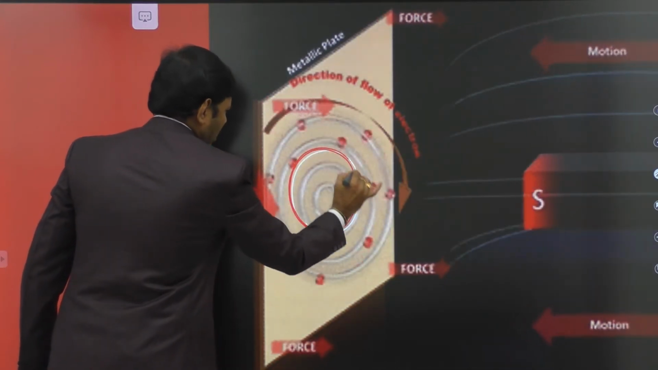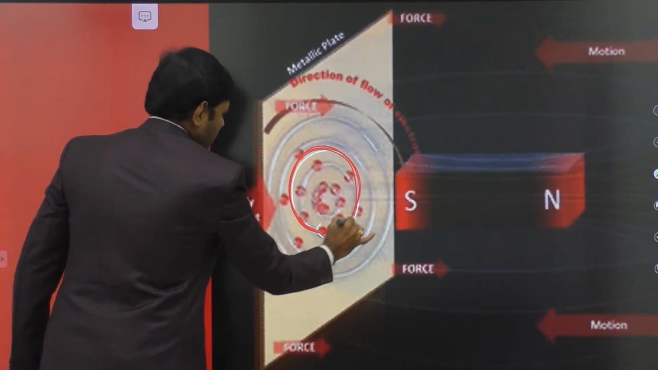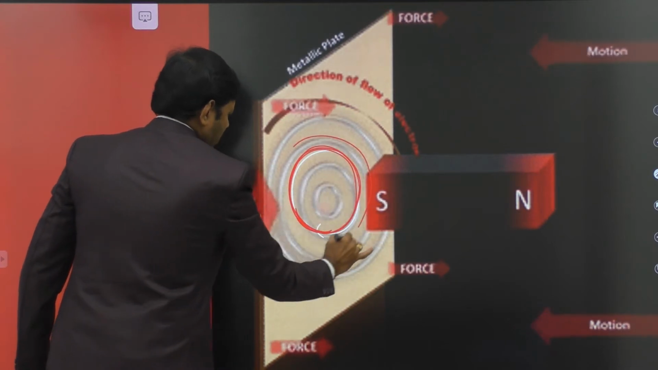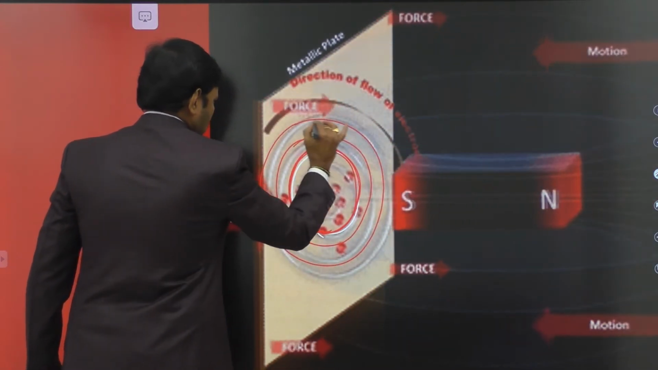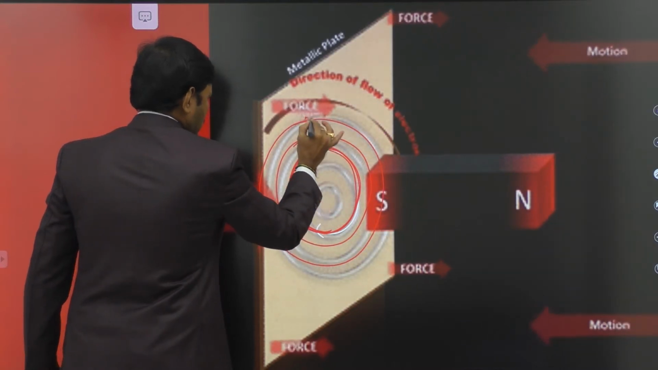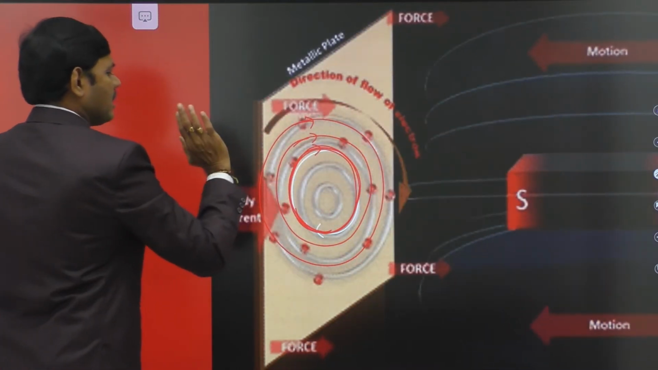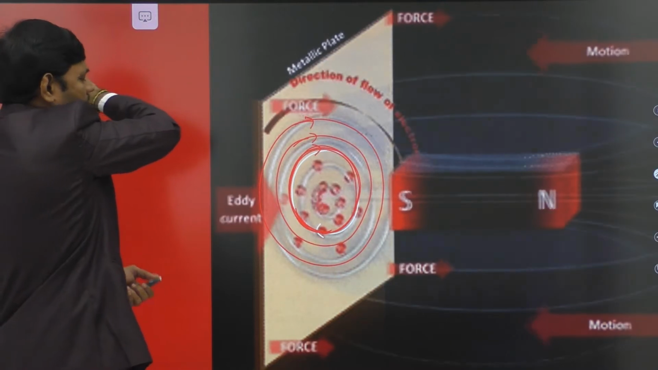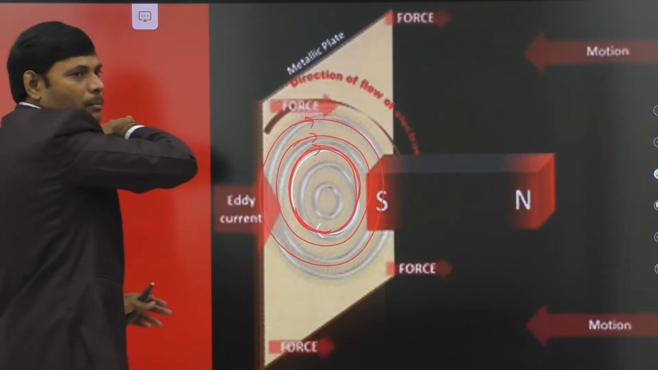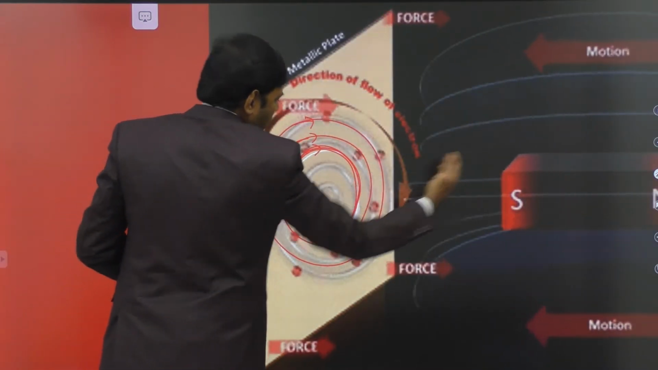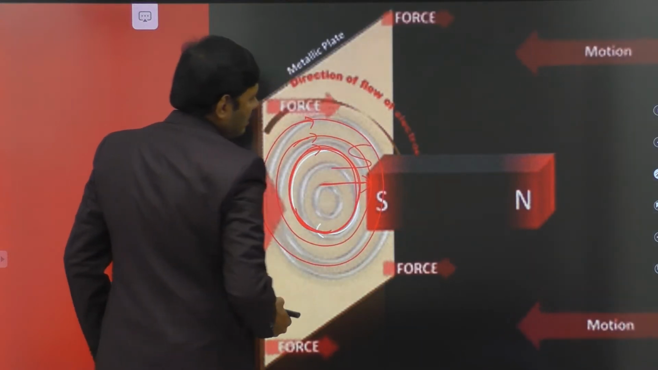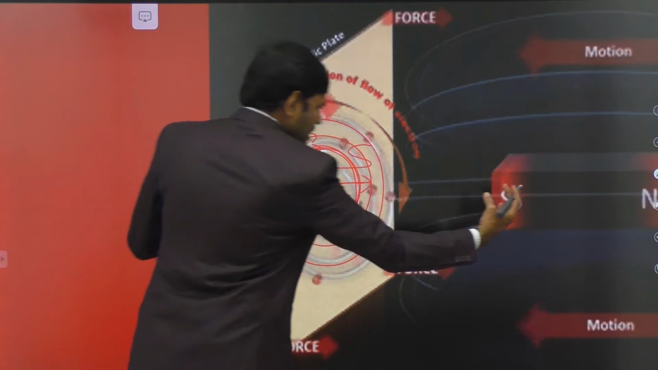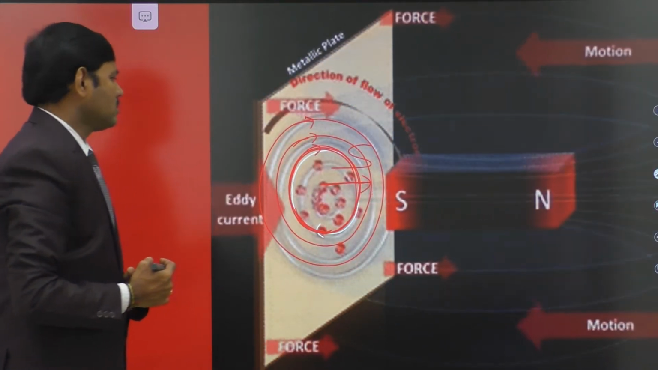Observe students, you are already observing the animation. Once again I am showing the current circulating, at different radii, in clockwise direction. If current is circulating in clockwise direction, the face behind the metal plate becomes the north pole and the face towards the magnet becomes the south pole. Therefore, this face becomes a south pole and it opposes the approach of the south pole towards it.